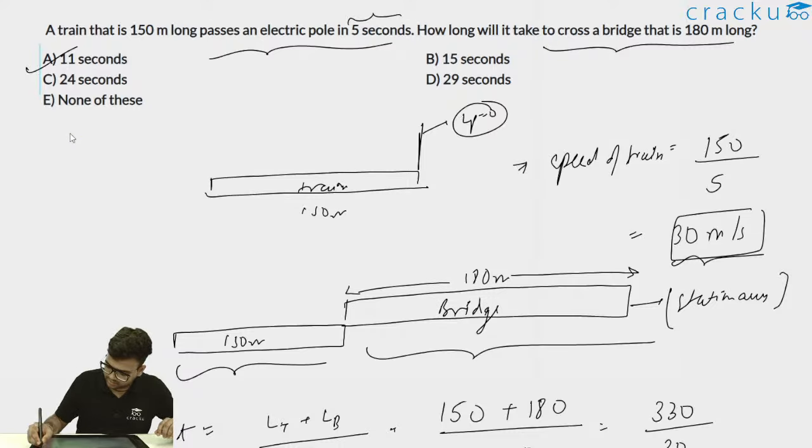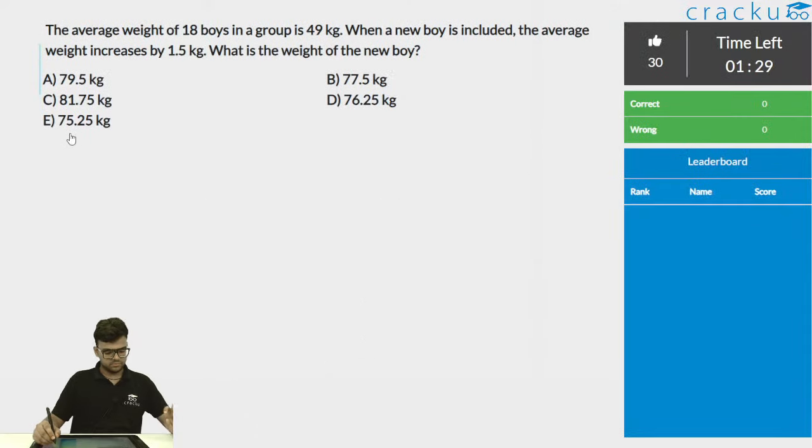So let's move to the next question now. So now we have moved to averages. Now we have completed time and work. We have completed time, speed, distance as well. Now we'll discuss averages and then percentages and all the other topics.